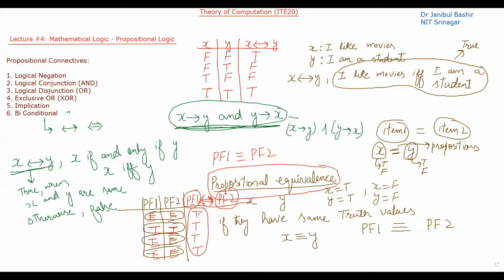The output will be true in all the cases. That means the output will be a tautology. Tautology means that for all the cases, the output is true. Only then will we say that these two propositional formulas are equivalent to each other.